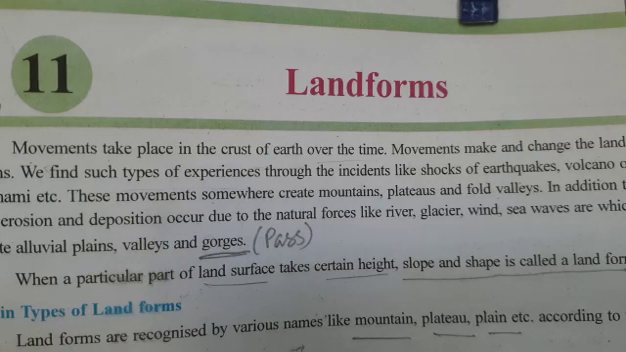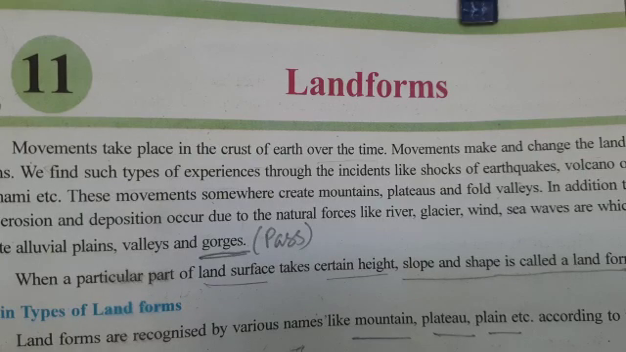There are three characteristics to identify landforms. Number one, specific heights. Number two, slope. And number three, specific shape. Landforms are of three types: mountains, plateaus, and plains.